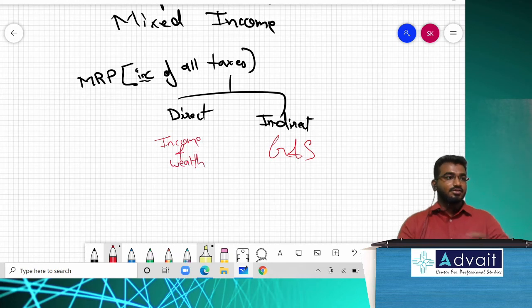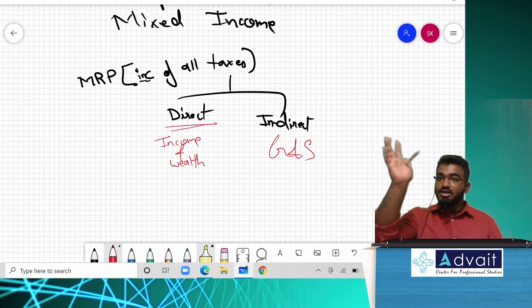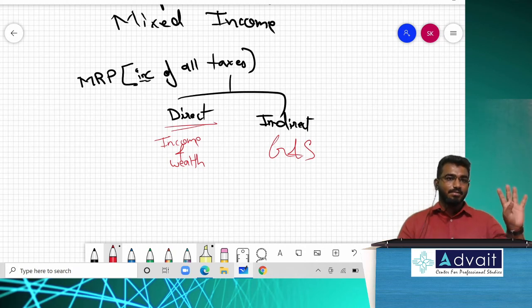Whatever income you earn in one entire year, or whatever ancestral property you have inherited, wealth, all those things, that is direct tax. Slab system: up to 2.5 lakh nothing, 2.5 lakh to 5 lakh rupees 5%, 5 to 10 lakh rupees 20%, 10 lakh and above 30%. All those slab systems you will learn in paper 4, taxation, direct and indirect.